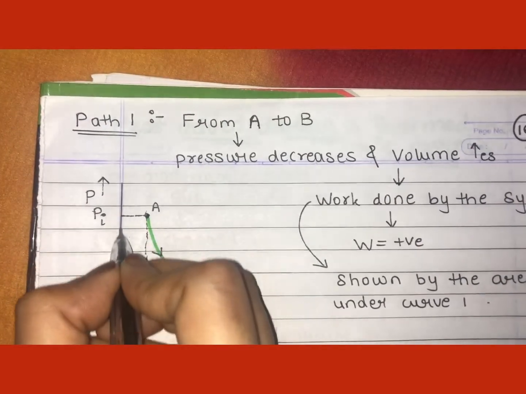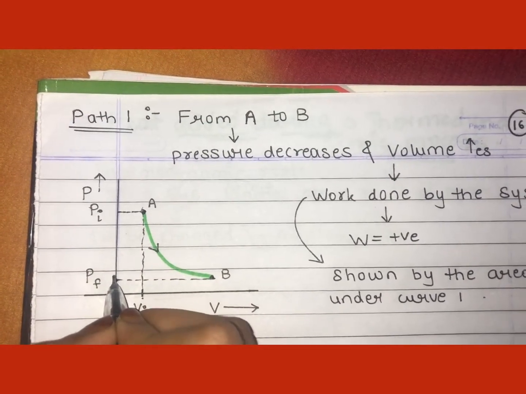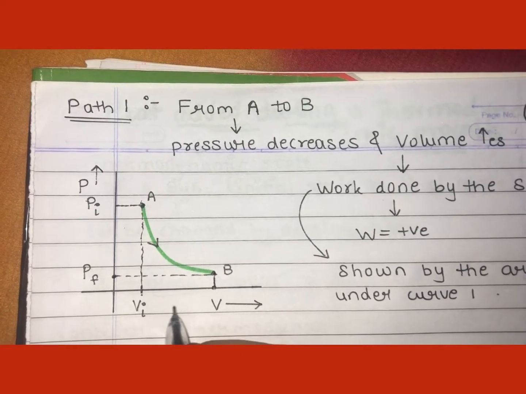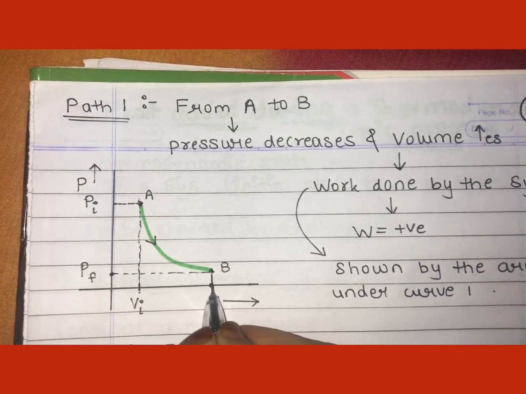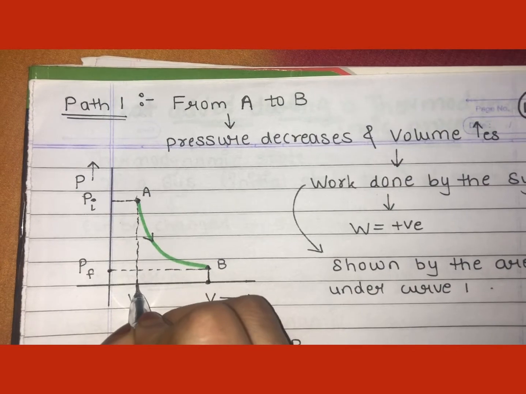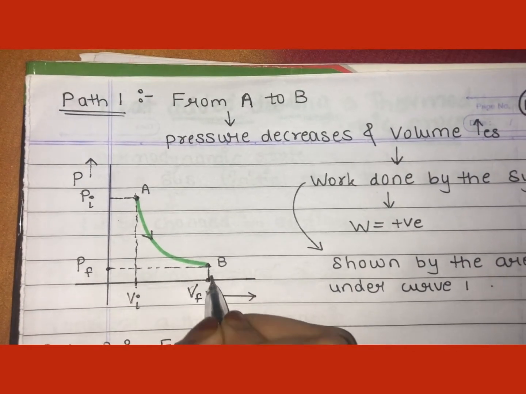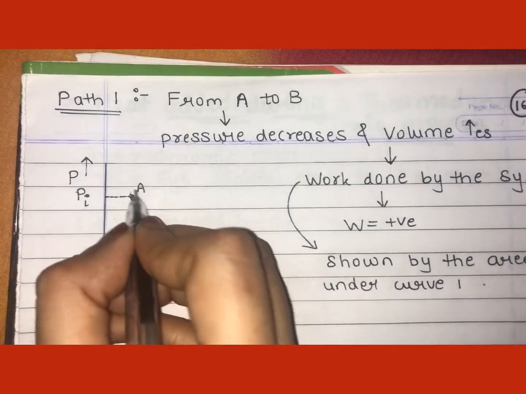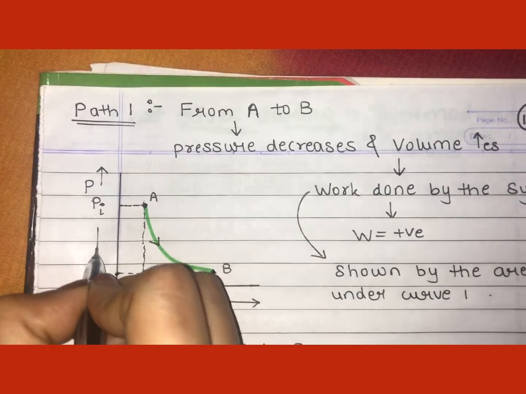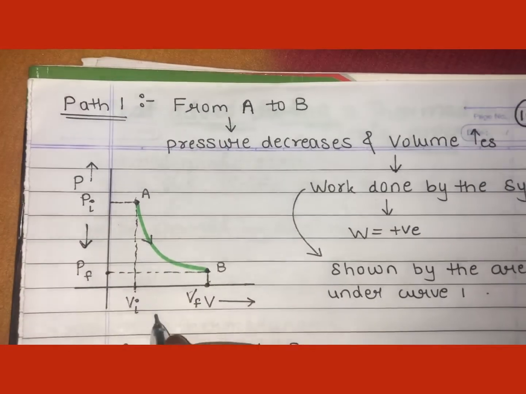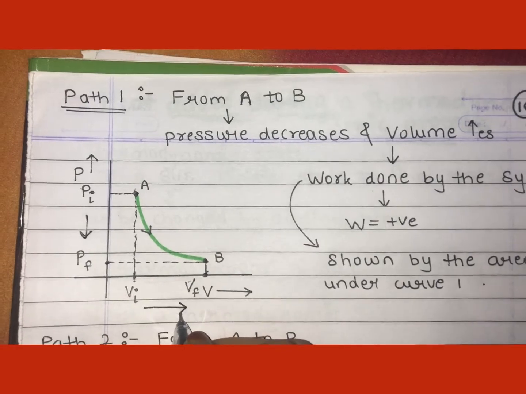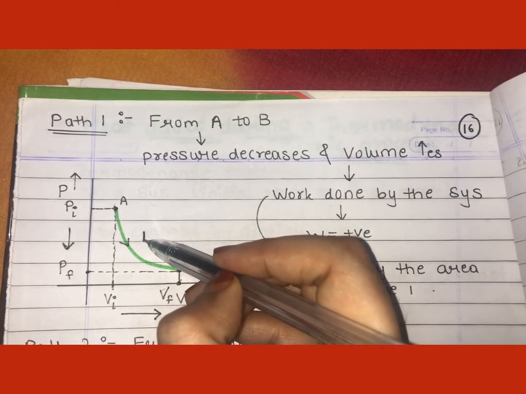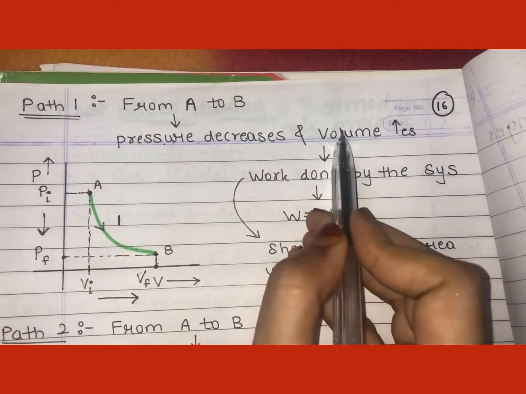See, the graph is coming downwards, means the pressure has decreased. And what will you say about the volume? Let's see it on the axis of the volume. See, it has come on this side. So if I mark the numbers, of course at this point the number will be higher than the number at this point, right? So final volume, let me write it as Vf, will be more. At the final state, pressure decreases, means while coming from initial state to final state, pressure has decreased. And what will you say about the volume? Volume has increased. So that thing is written over here in path 1. If the system follows path 1, then the pressure decreases and volume increases.